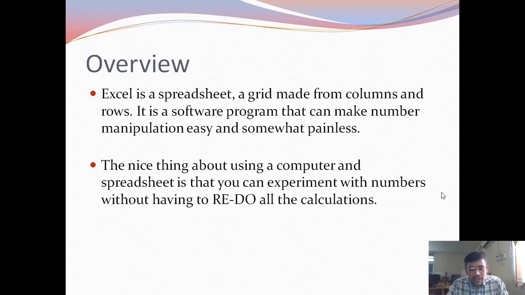This is the very useful thing about Excel: if you do the calculations manually and make a mistake or want to modify the data, you have to redo all the calculations. But Excel redoes all the calculations by itself and updates the data. It is a very useful feature of Excel.